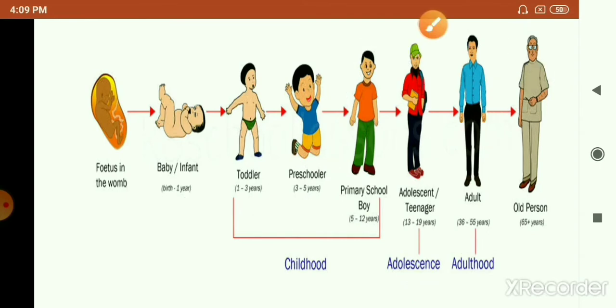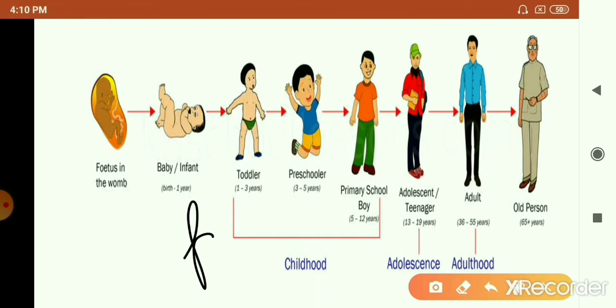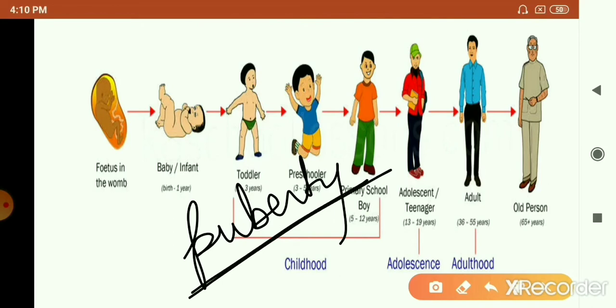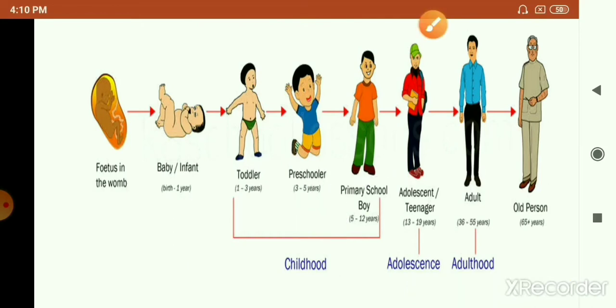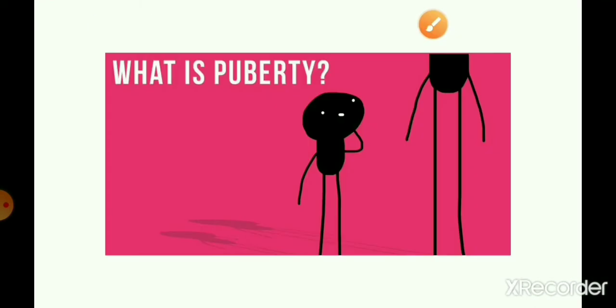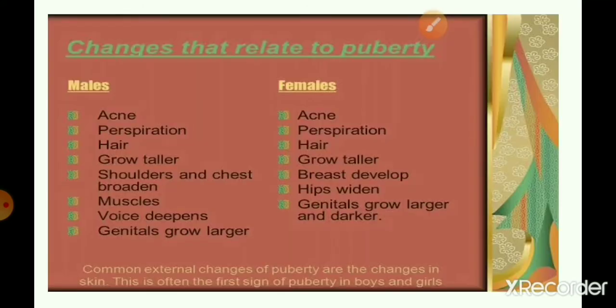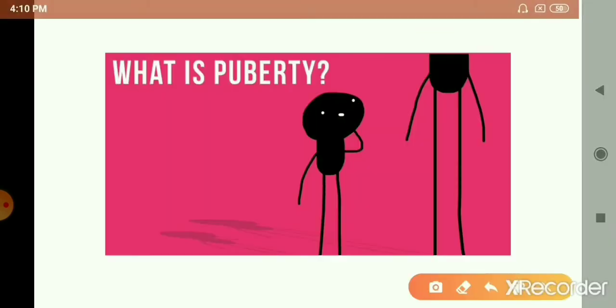The reproductive organs start functioning only when the individual reaches puberty. Puberty is the age that marks the beginning of development for sexual maturity. This puberty is achieved at a certain age.